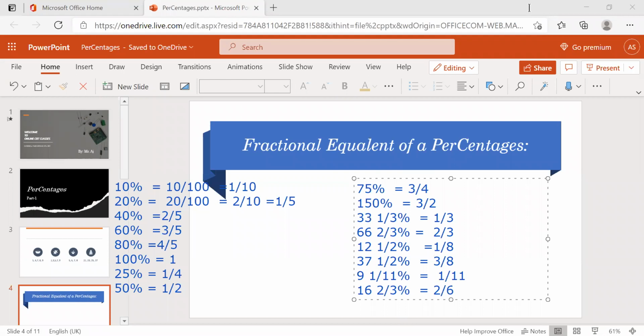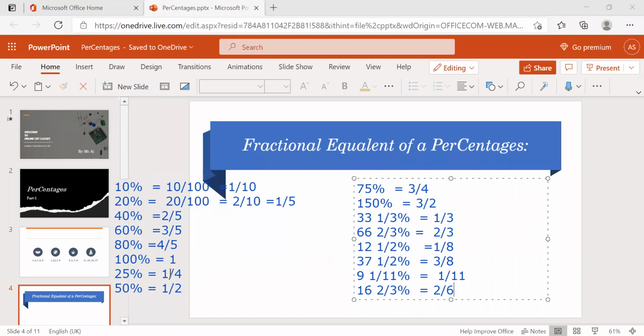See here. So these are the commonly asked fractional equivalents of the percentages. If you want to find out the 40% of 100, it is 40. Everyone knows. But if it is 40% of some big number, instead of finding it that way, we can take 2 into 2 by 5. It is much easier, right? And you need to know these fractional equivalent percentages, both vice versa.